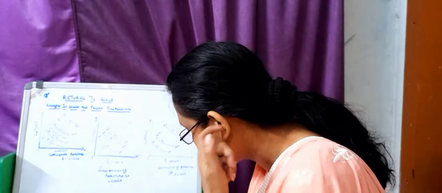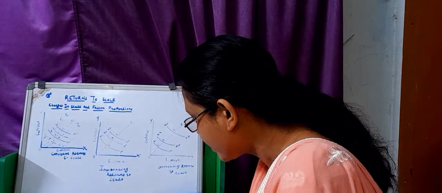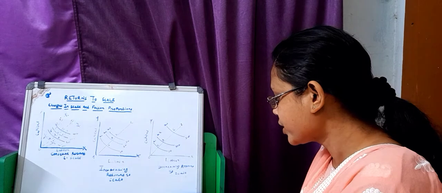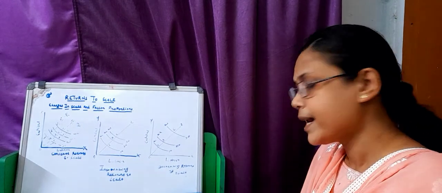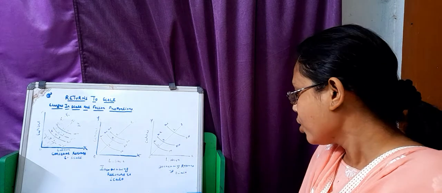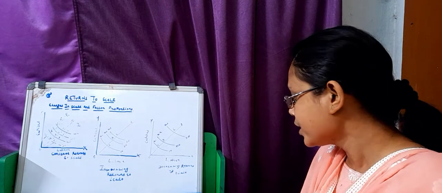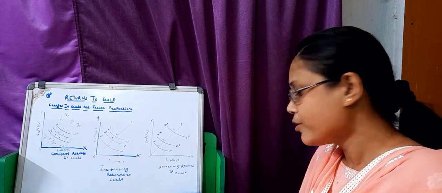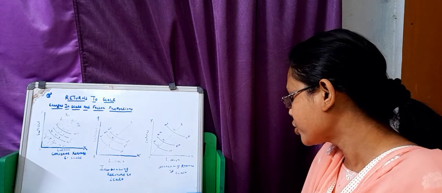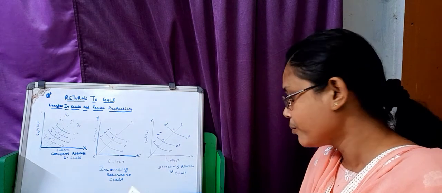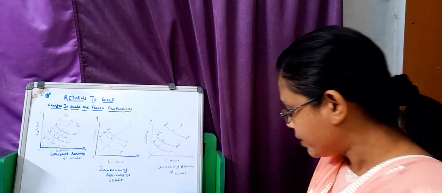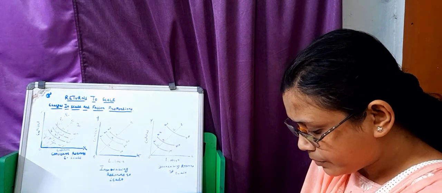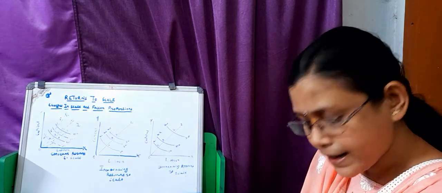The study of changes in output as a consequence of changes in the scale forms the subject matter of returns to scale. Returns to scale may be constant, increasing or decreasing. If we increase all factors, that is scale, in a given proportion and output increases in the same proportion, returns to scale are said to be constant. Thus, if doubling or tripling of all factors causes doubling or tripling of output, returns to scale are constant.